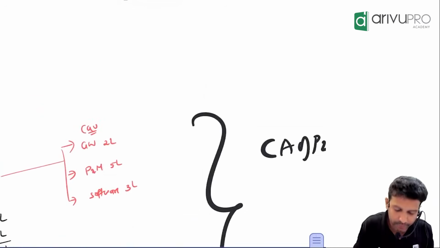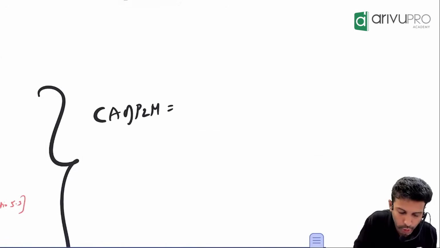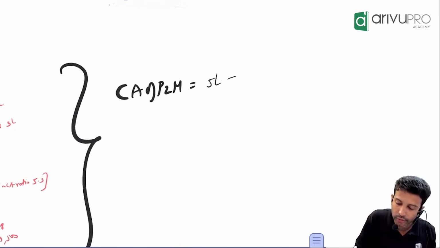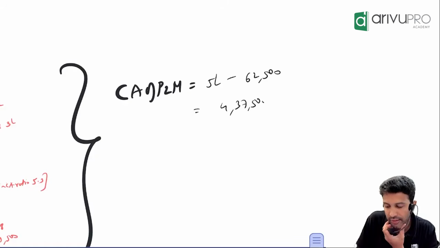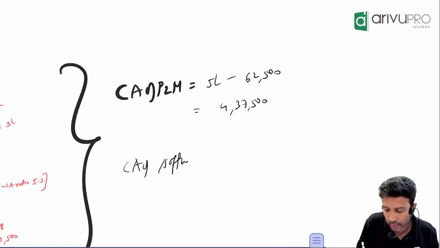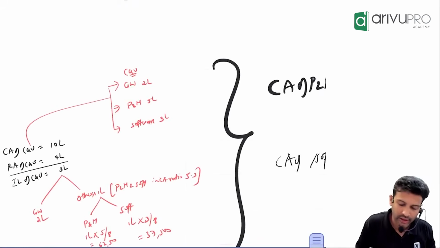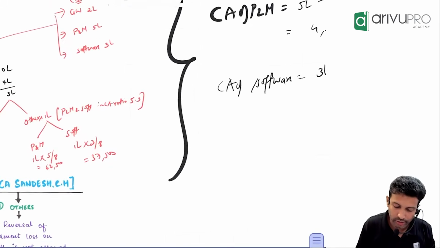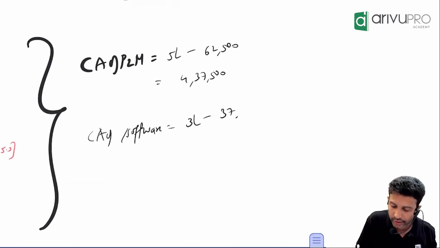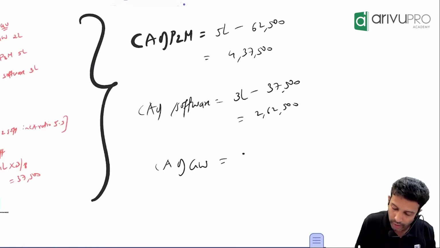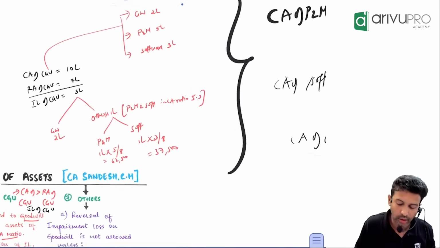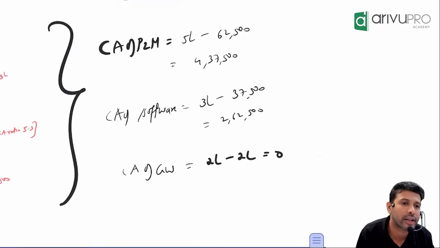Before impairment, how much it was? 5 lakh. You allocated how much impairment loss? 62,500. That means the carrying amount of this plant and machinery will be 4,37,500. Similarly, what will be the carrying amount of this software? Before impairment, it was worth 3 lakh. How much impairment loss you allocated? 37,500. So it will be 2,62,500. What will be the carrying amount of our goodwill? It was 2 lakh. How much impairment loss you allocated to goodwill? 2 lakh. That means this has become zero. That's how it will work out.